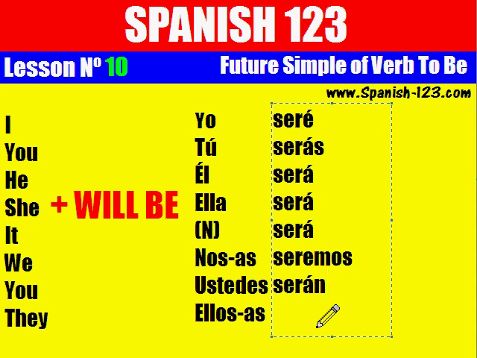Ustedes serán estudiantes de español. You have to put the de there. Don't worry, because on next lessons we will study why do you have to use that de between these words. Ustedes serán estudiantes de español. Spanish students. Estudiantes de español.